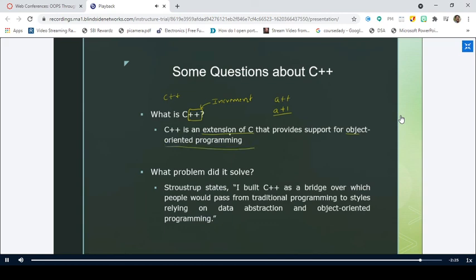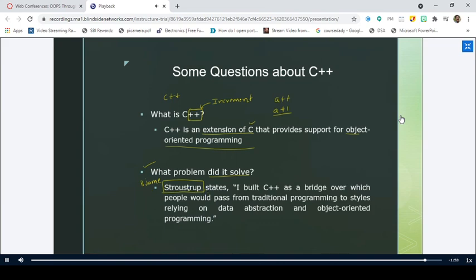Even though we simply say that it is an extension to C, it supports a number of features because they have incorporated object-oriented programming into C. So C++ is just an extension, right? What type of problems did it solve? According to Stroustrup, who is Stroustrup? He is the developer of C++, right?